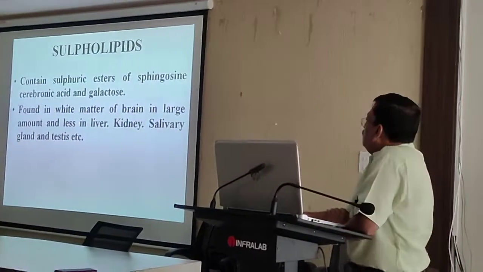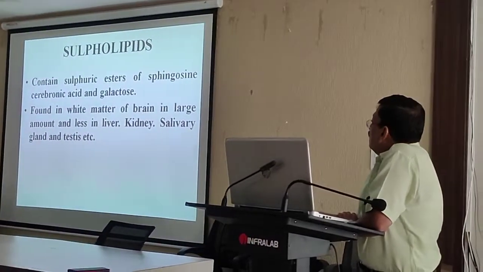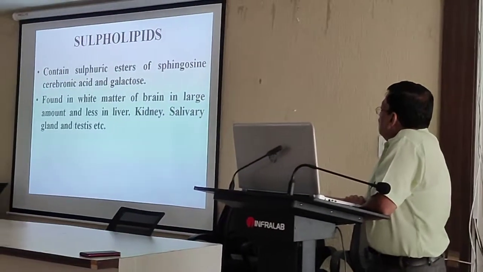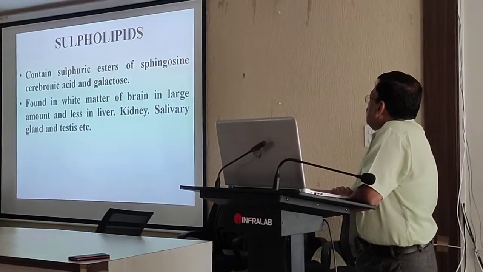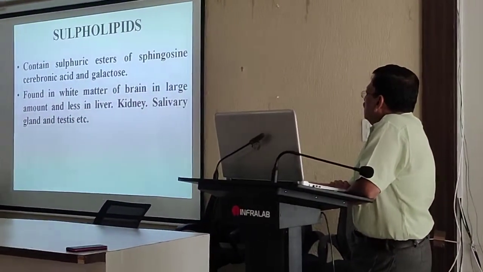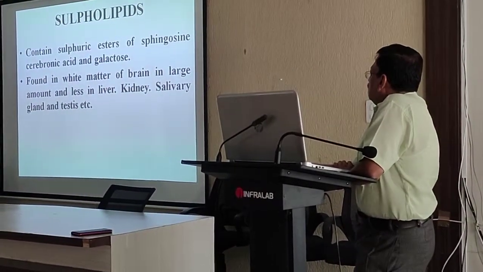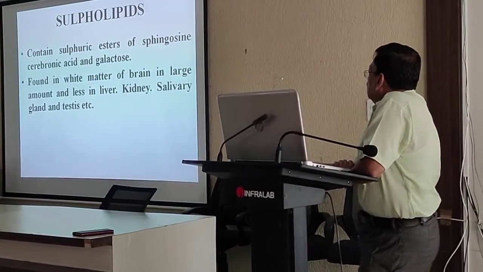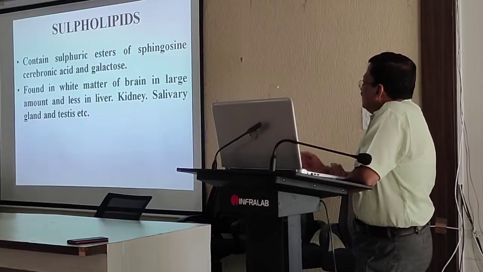Sulfolipids: the name implies it contains the sulfuric esters and lipid. So sulfuric acid esters of sphingosine, cerebronic acid and galactose. It is found in the white matter of the brain in large amount, and less in the liver, kidney, salivary glands and testes.